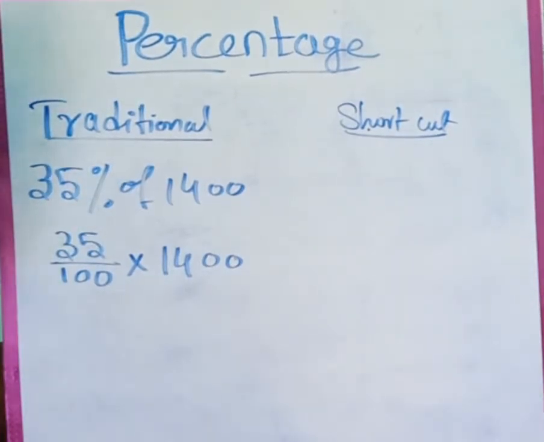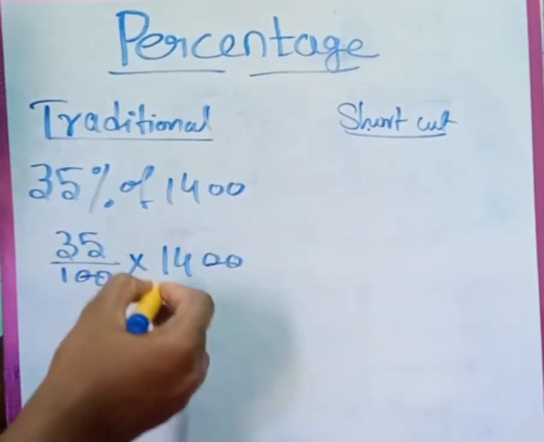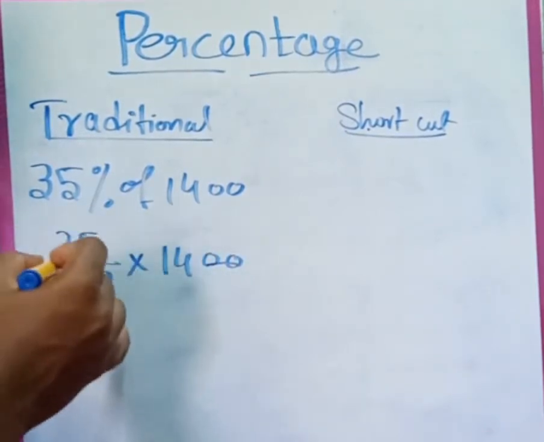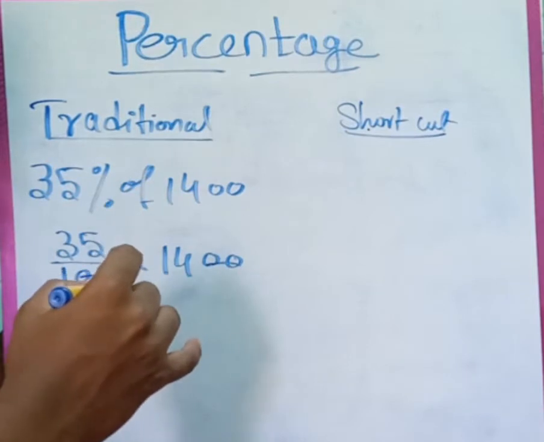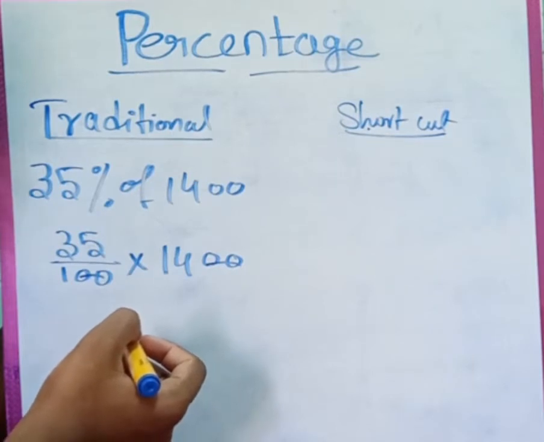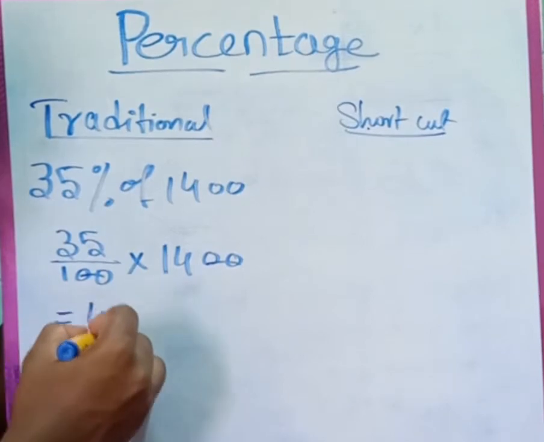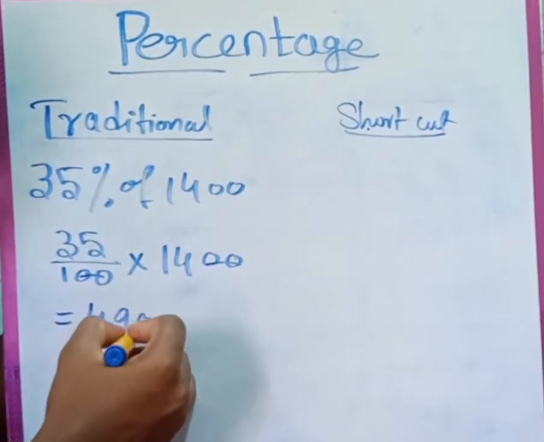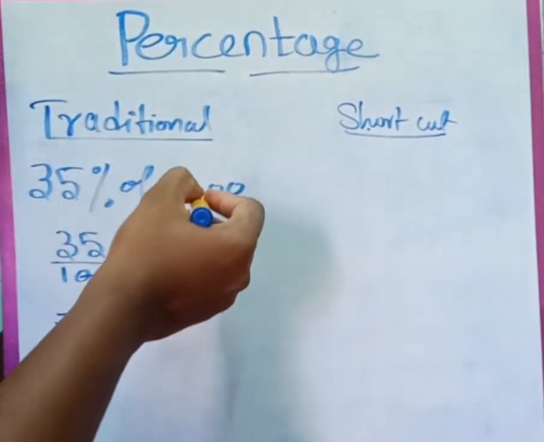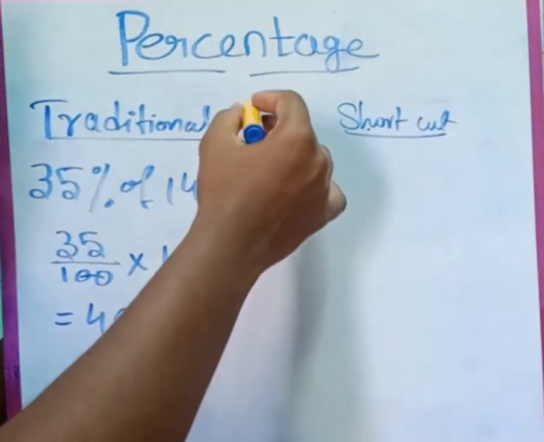Now when we solve this equation, what will you get? You cancel the zeros, and 35 into 14: 4 fives are 20, 0 carry 2; 4 threes are 12, plus 2 is 14; 1 three is 3, plus 1 is 4... so 140 plus 350 is 490. So we get 490. So 35% of 1400 is 490. This is how you solve it in the traditional method.